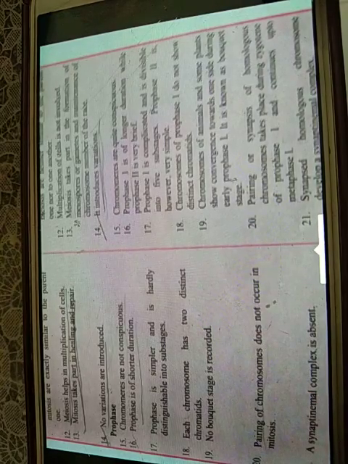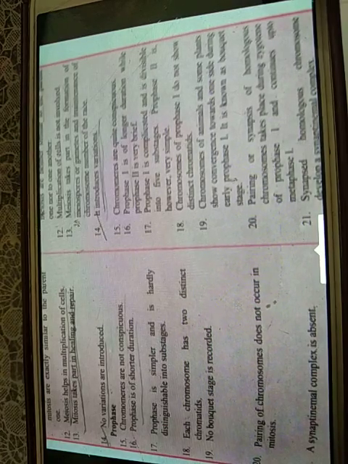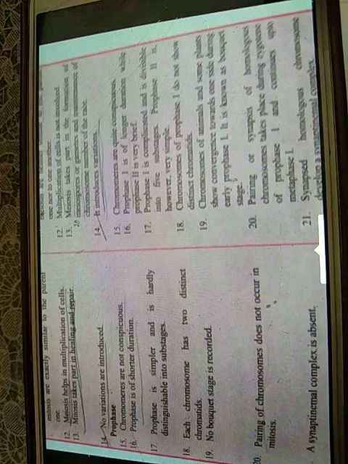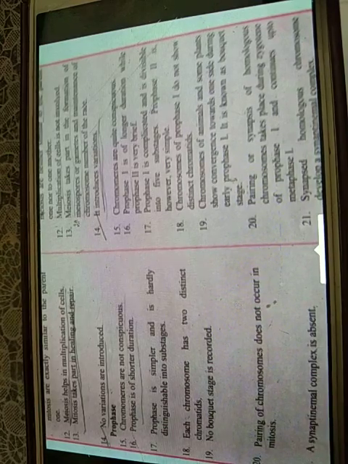Next, mitosis helps in the multiplication of cells. In meiosis, multiplication of cells is not involved. Mitosis takes part in healing and repair. Meiosis takes part in the formation of meiospores or gametes and maintenance of the chromosome number of the race. No variations are introduced in mitosis, and meiosis introduces variation.